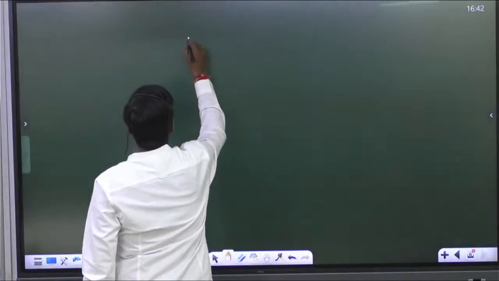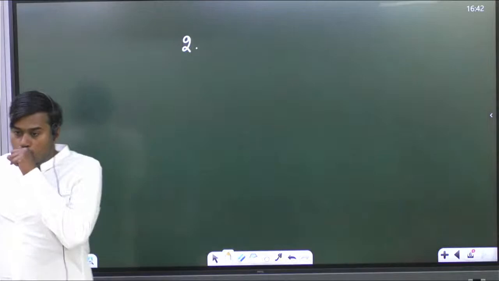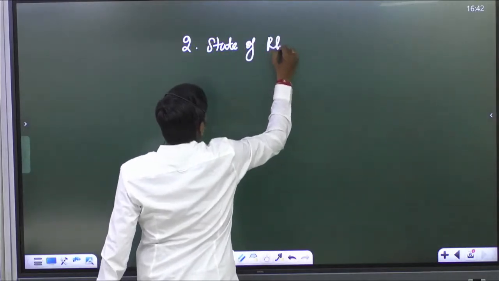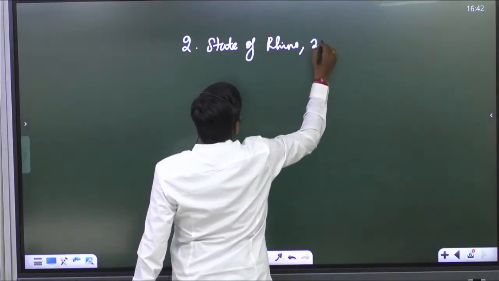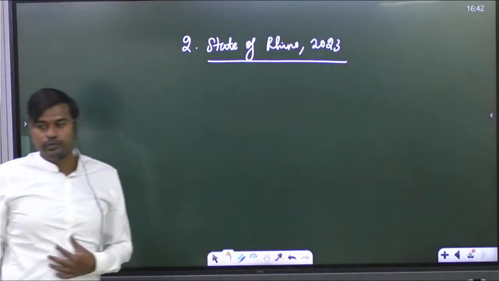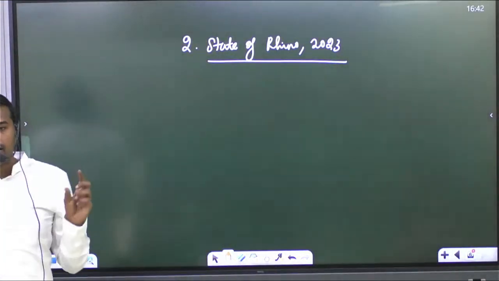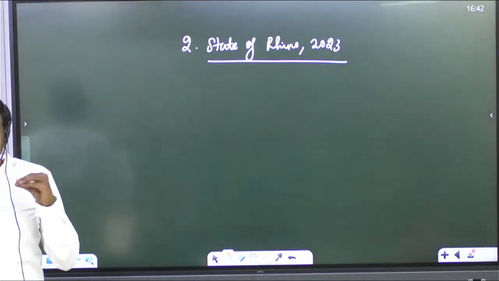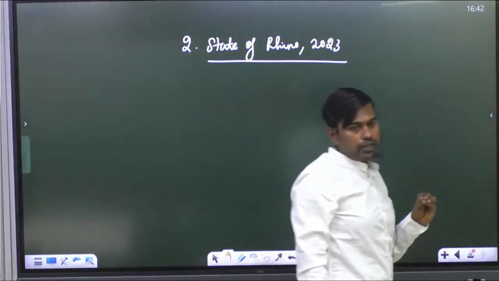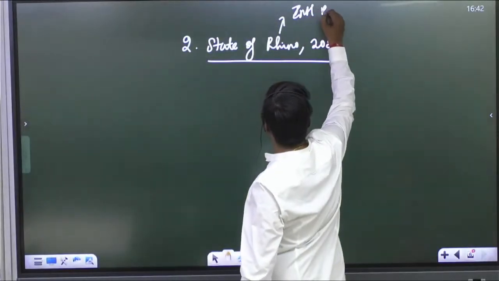So moving to the next topic. What is the second topic which we have given? State of Rhino 2023. It is a report which has been published by the International Rhino Foundation. Kindly write it. So the International Rhino Foundation published this report.